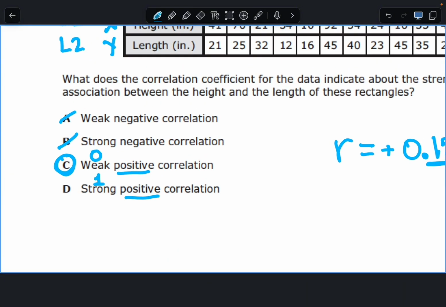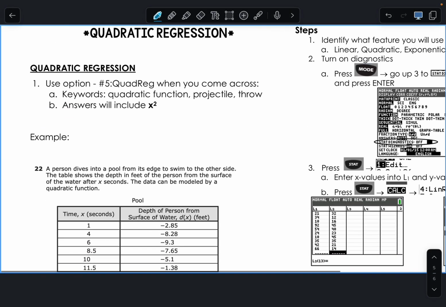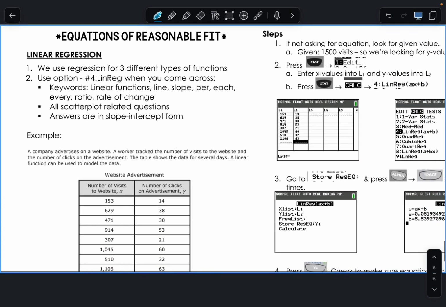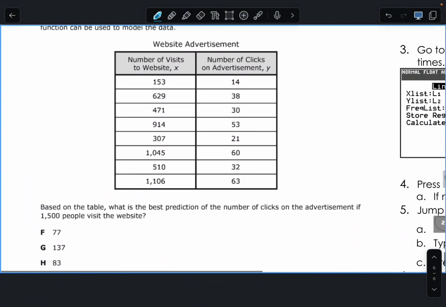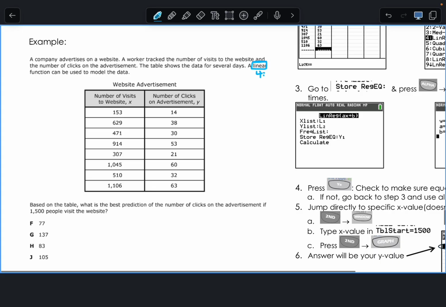Next page, equations of reasonable fit. Lines of best fit. You get a table. Look for the 3 words, linear, quadratic, or exponential. This one has what? This one has linear, so we're going to use what number? Number 4 instead of 5 or 0. So put this into stat edit and go through all the steps.